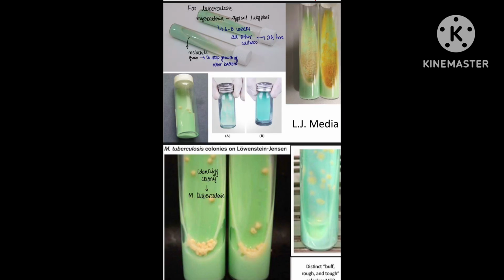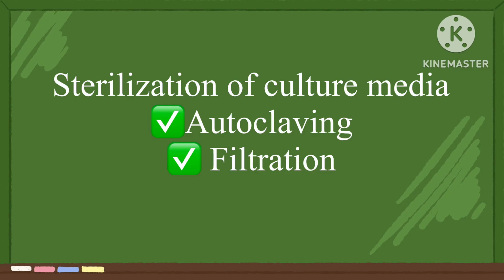It is used for isolation of Mycobacterium tuberculosis, and it is composed of egg-based medium with malachite green that inhibits contaminants. It forms rough and buff colonies for Mycobacterium tuberculosis, and cord factors are also formed due to mycolic acid.